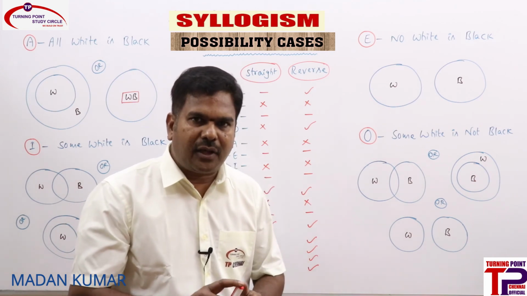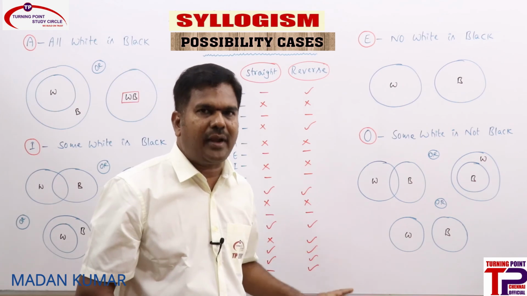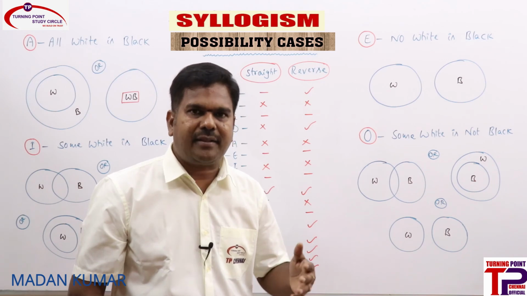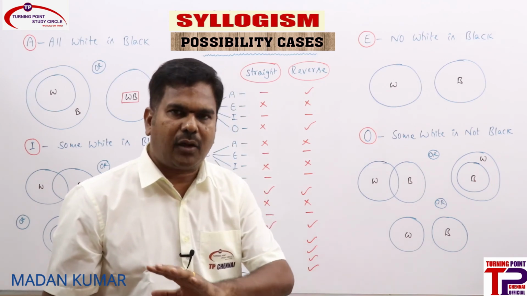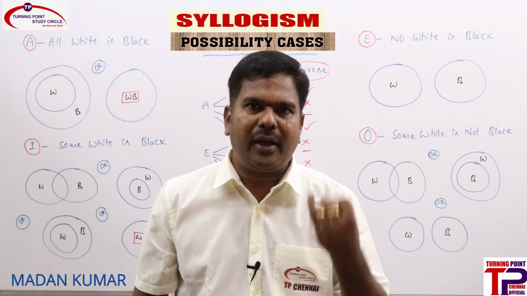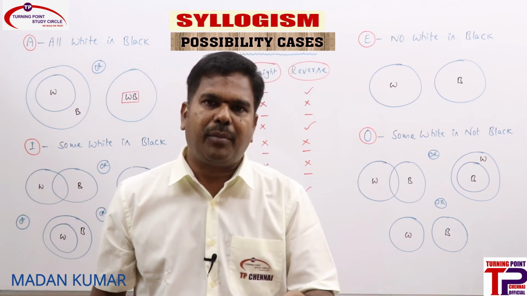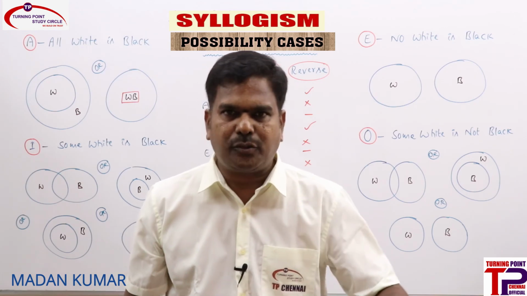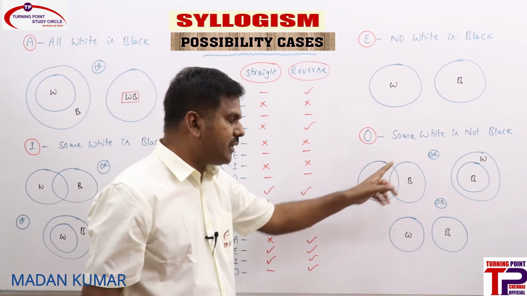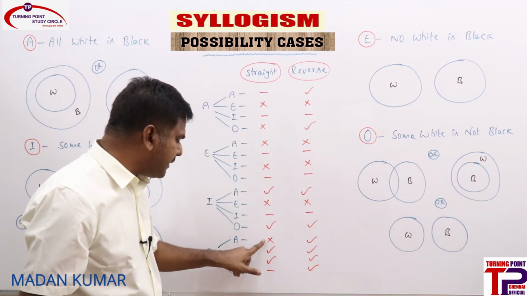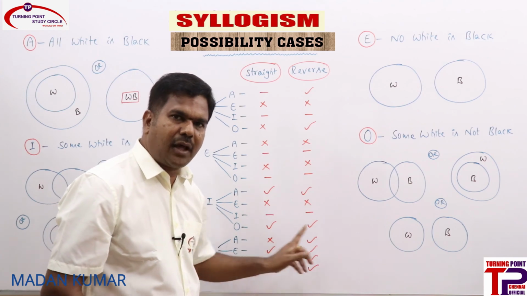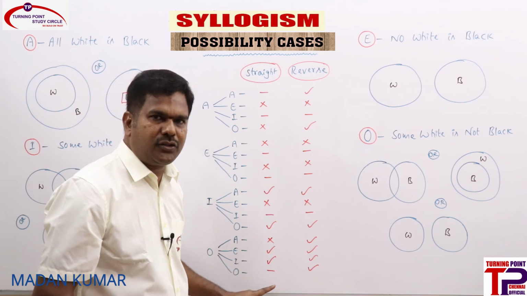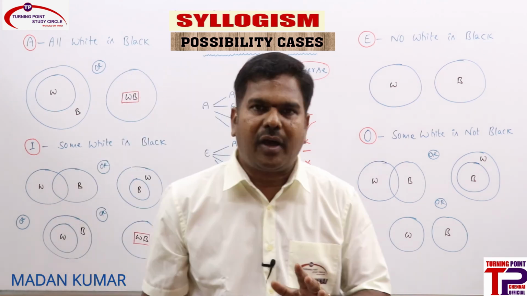As far as the rules in possibilities are concerned, it is over. We do have some more that we will discuss in detail later. So whatever the statements are, A, E, I, O, the possibilities are over. For A, the possibilities are A reverse, O reverse. For I: A straight, A reverse, O straight, O reverse. For E type statement, no possibilities. But for O statement, except A straight and also O straight, all others are possibilities.